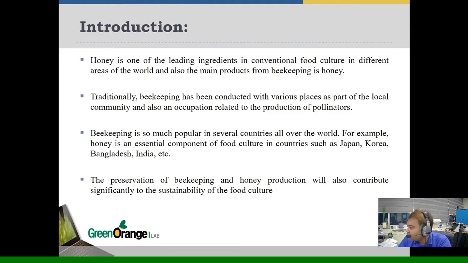Beekeeping is very popular in several countries all over the world. For example, honey is an essential component of food culture in countries such as Japan, Korea, Bangladesh, India, etc. The preservation of beekeeping and honey production will also contribute significantly to the sustainability of the food culture.